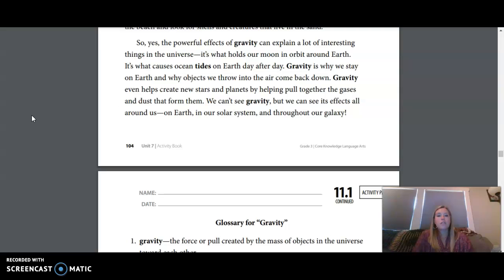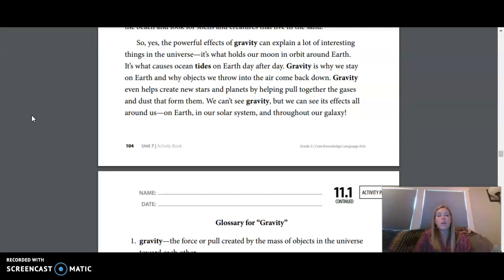So yes, the powerful effects of gravity can explain a lot of interesting things in the universe. It's what holds our moon in orbit around Earth. It's what causes ocean tides on Earth day after day. Gravity is why we stay on Earth and why objects we throw into the air come back down. Gravity even helps us create new stars and planets by helping pull together the gases and dust that form them.